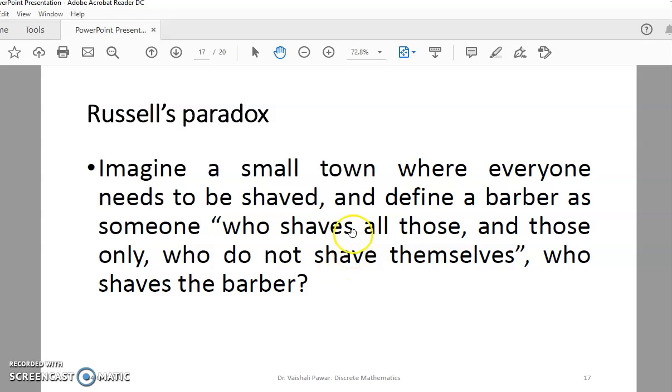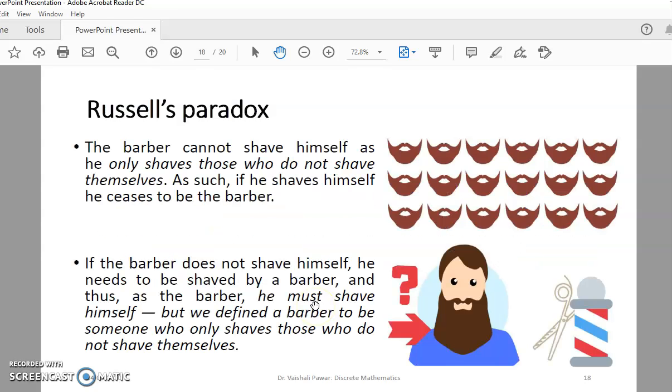Russell's paradox says: imagine a small town where everyone needs to be shaved, and define a barber as someone who shaves all those and only those who do not shave themselves. Then the question arises: who shaves the barber? The barber cannot shave himself, as he only shaves those who do not shave themselves.